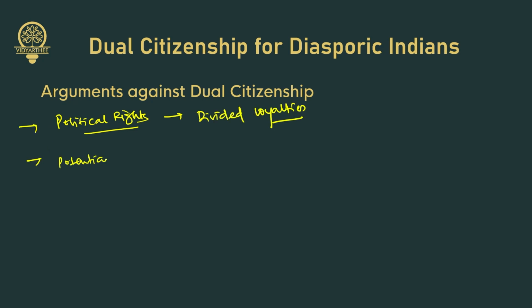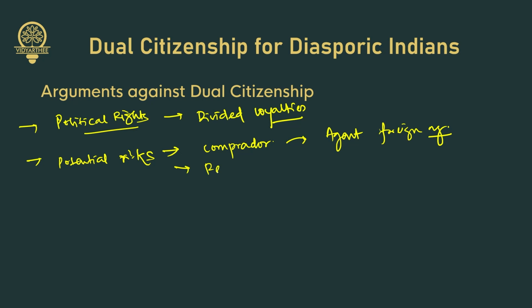What are the potential risks? There's a risk of creating a comprador class acting as foreign agents. Comprador, what does this word mean? It means a person who acts as an agent for foreign organizations, engaged in investment or trade or economic or political exploitation. So there's a potential risk of creating a comprador class. Also, there's a possibility of recolonization by empowering the non-residents politically. So there's a risk of recolonization.